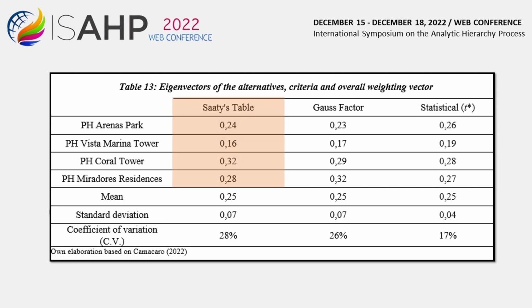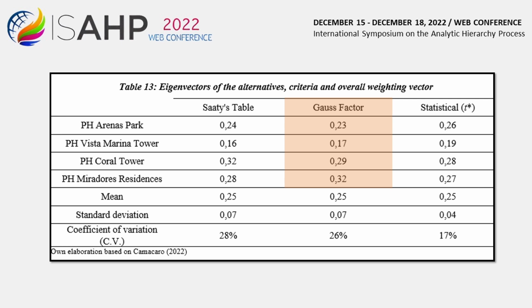When AHP was used with the SAATY table, the general weighting vector obtained was: for PH Arenas Park, 0.24, for PH Vista Marina Tower, 0.16, for PH Coral Tower, 0.32 and for PH Miradors Residences, 0.28.